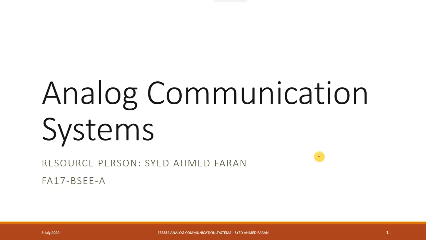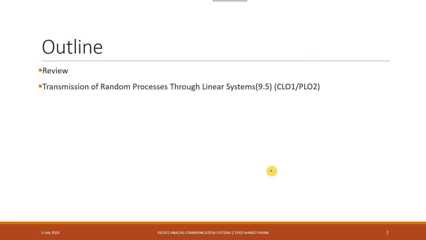We will start with the week 6 first lecture. Today we are going to study section 9.5, which is the transmission of random process through a linear system.